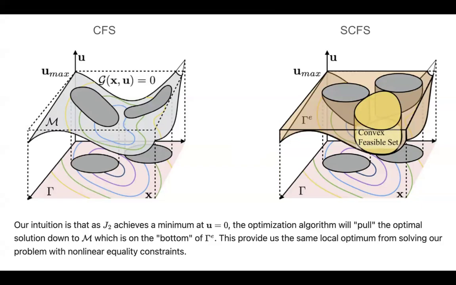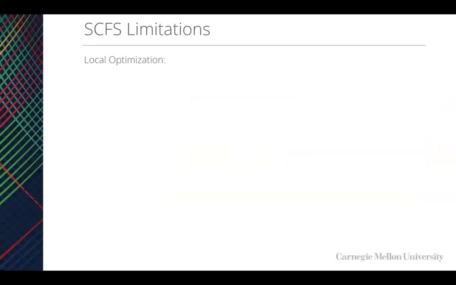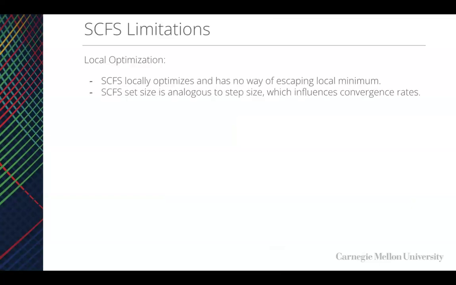However, SCFS has a couple of limitations. The first one being that, in terms of local optimization, there is no way for it to escape a local minimum. And its step size, kind of analogous to gradient descent methods, is the same as SCFS's set size. And so this heavily influences the convergence rates. In particular, because the set size is not necessarily a design parameter if you want to guarantee feasibility.